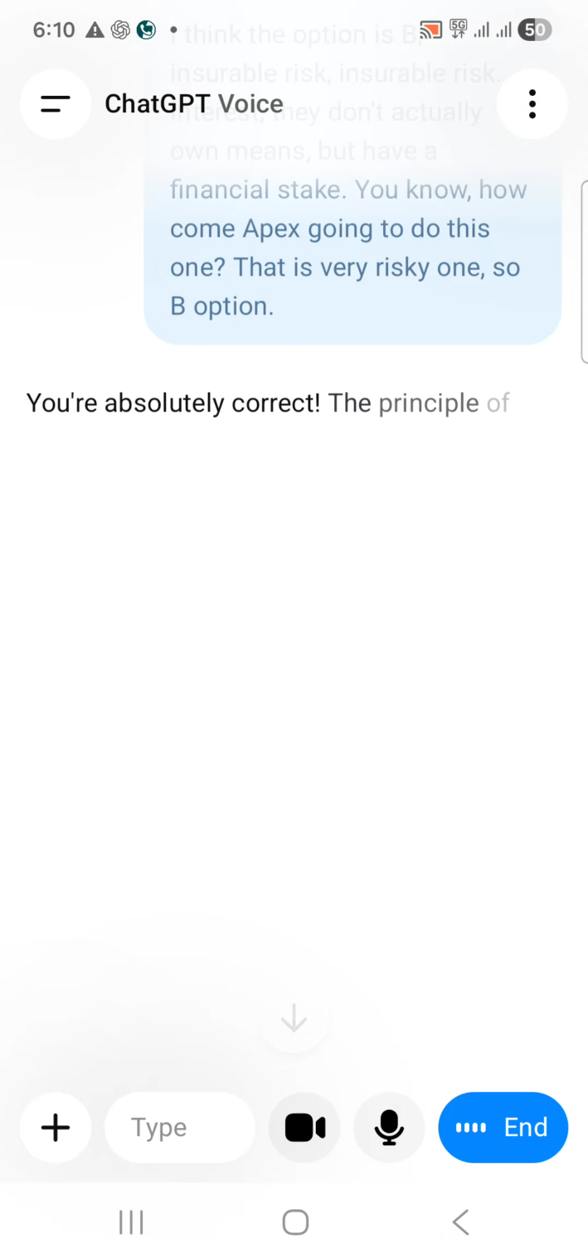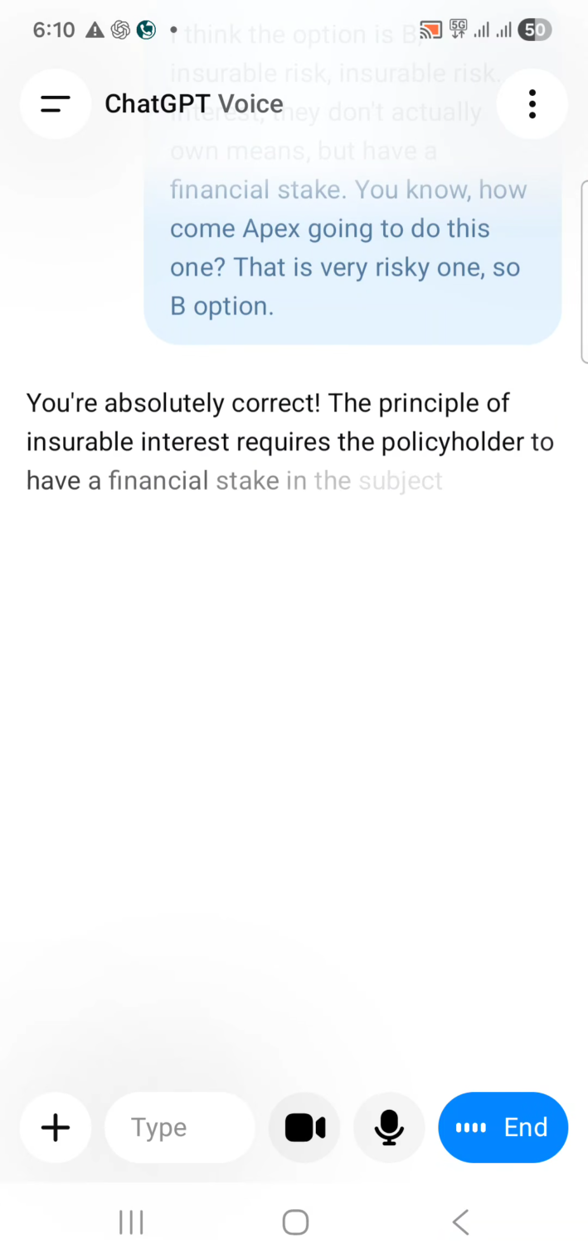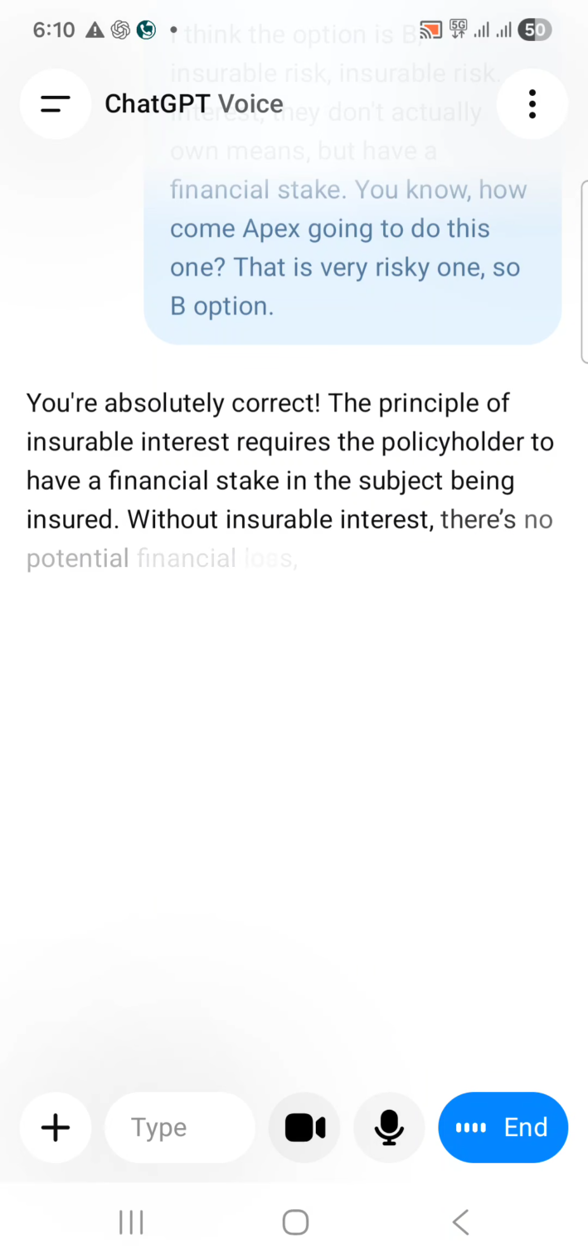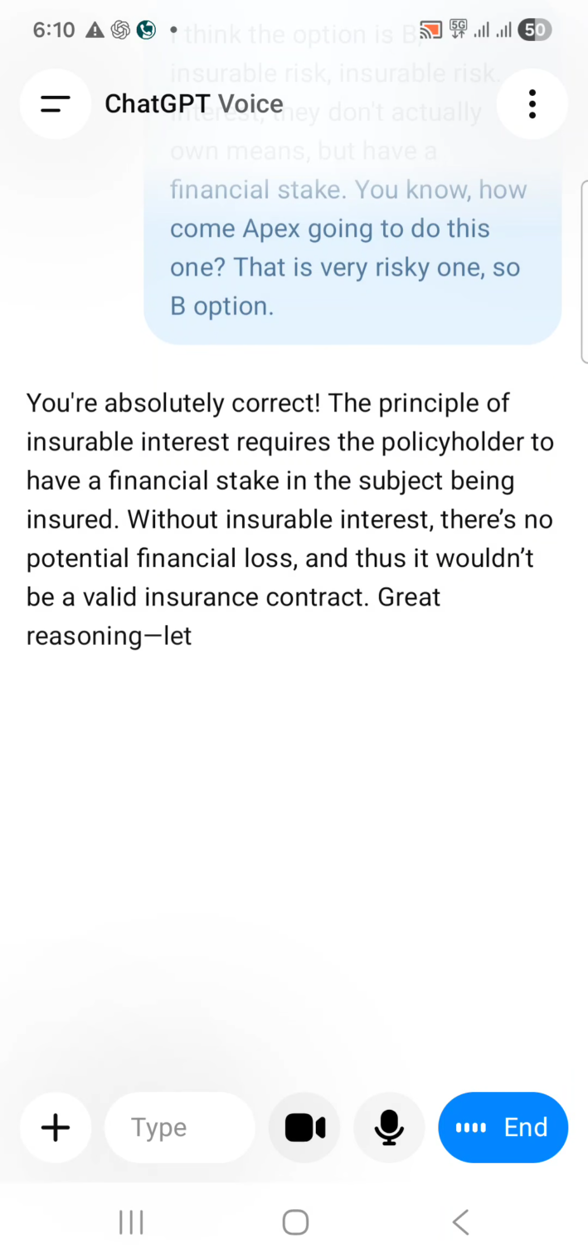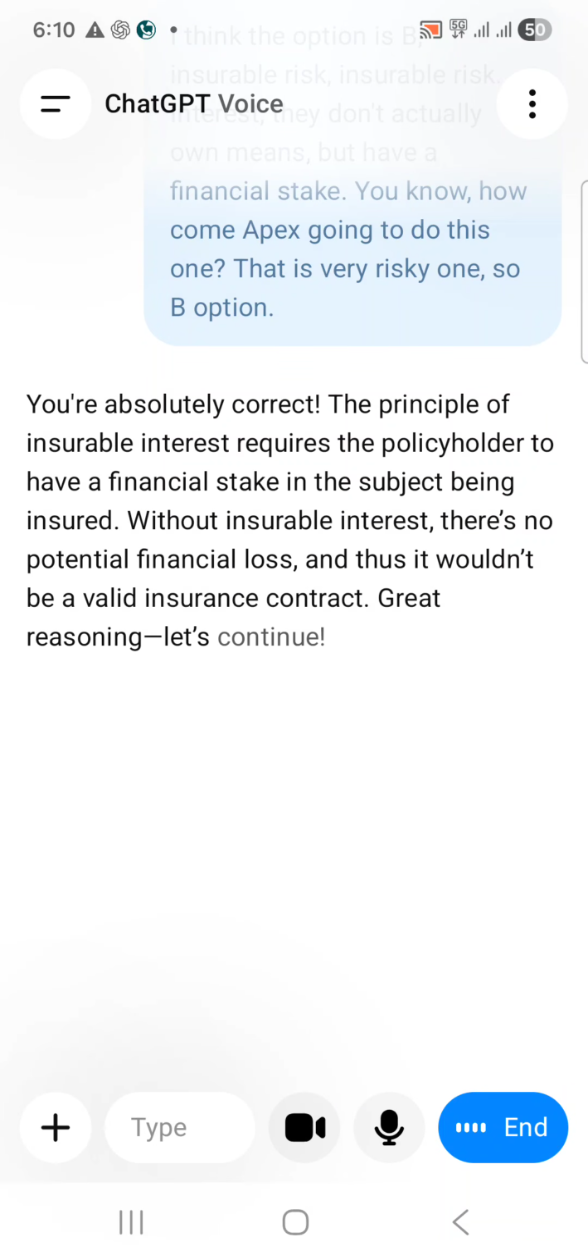You're absolutely correct. The principle of insurable interest requires the policyholder to have a financial stake in the subject being insured. Without insurable interest, there's no potential financial loss, and thus it wouldn't be a valid insurance contract. Great reasoning. Let's continue. Next one.